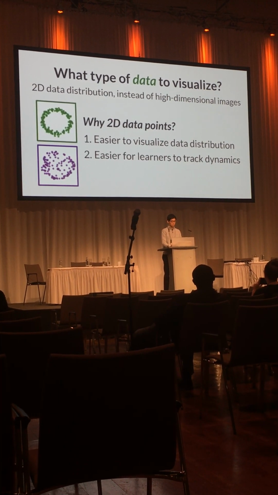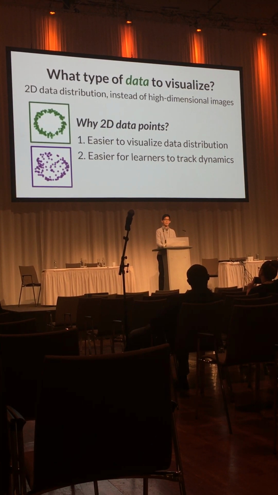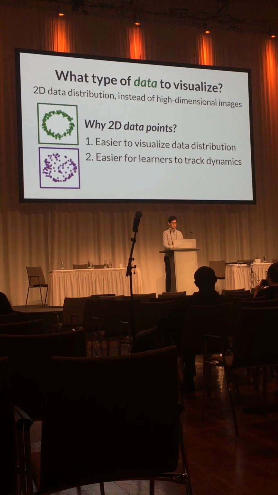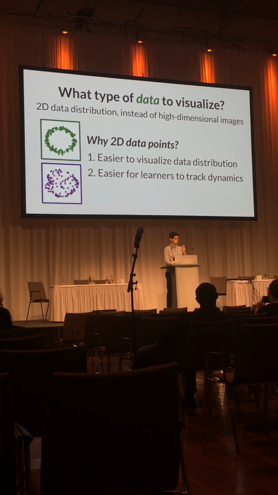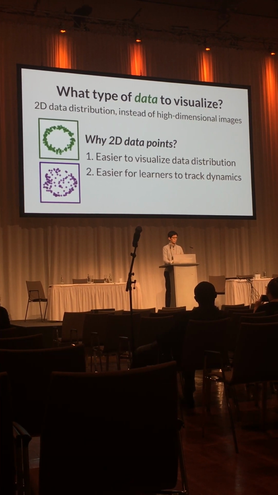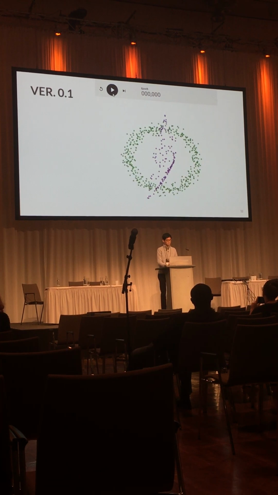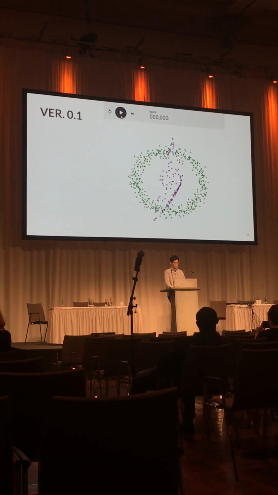Also, with this two-dimensional data point representation, it's much easier for learners to track how data points are transformed throughout the several components of the models. For example, now you can easily compare the real data points shown in green and the purple data points. So based on this two-dimensional data representation, we implemented the very first prototype of GAN map.